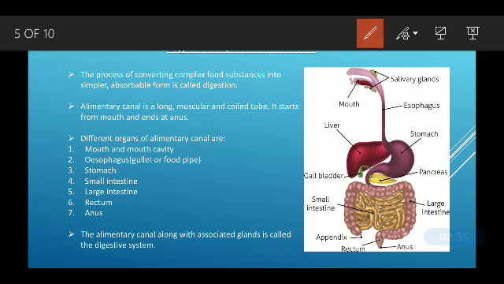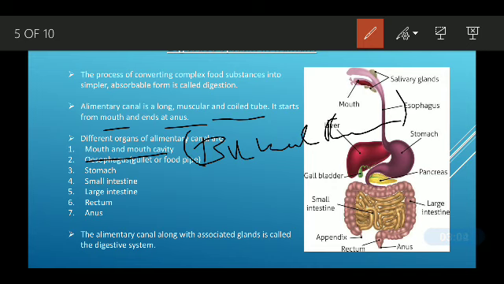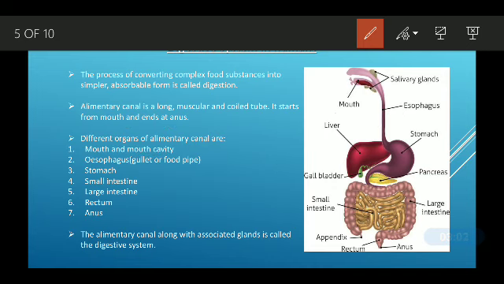The alimentary canal is a long muscular coiled tube, and it starts from the mouth and ends at the anus. It has many parts. First is the mouth cavity, also called the buccal cavity. Second, we have the esophagus, called the food pipe or gullet. Third is the stomach, fourth is the small intestine, fifth is the large intestine, then we have the rectum, and then the anus.